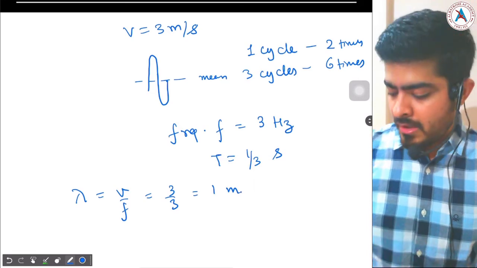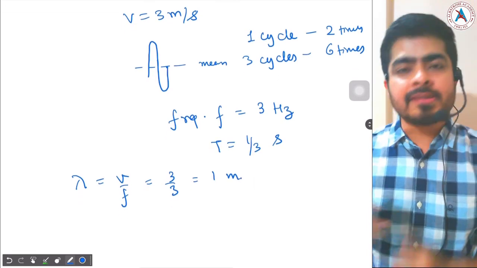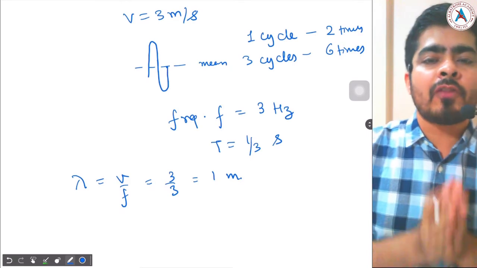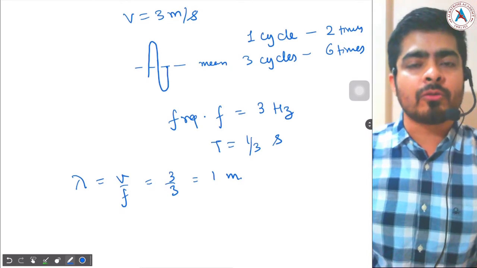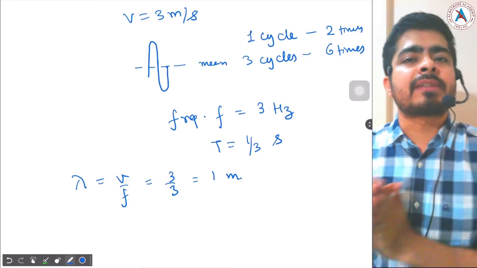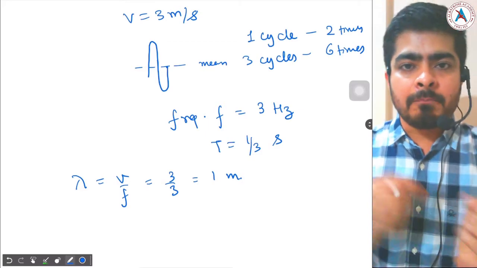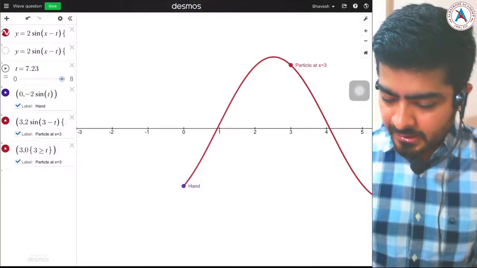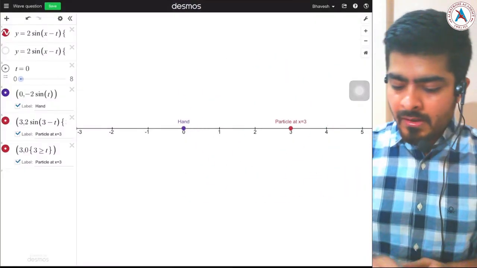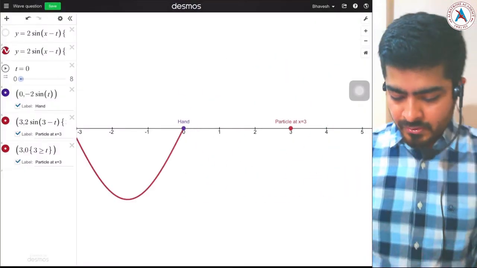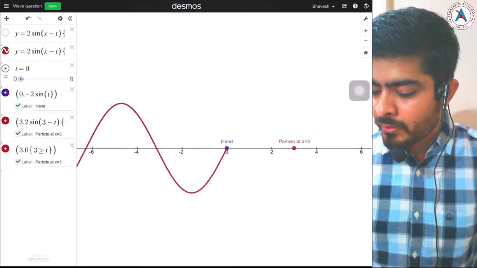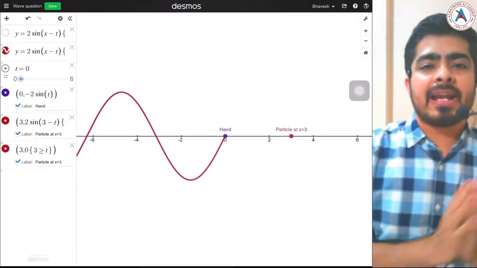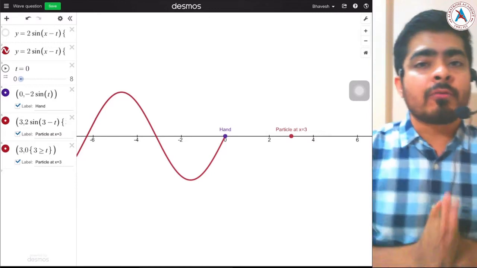Like I told you, the wave is starting at t equal to 0 from the hand at x equal to 0, and it takes some time to reach the particle at x equal to 3. Now let's look at the graph again. I will change the graph so that you can see the wave before t equal to 0 behind the hand.